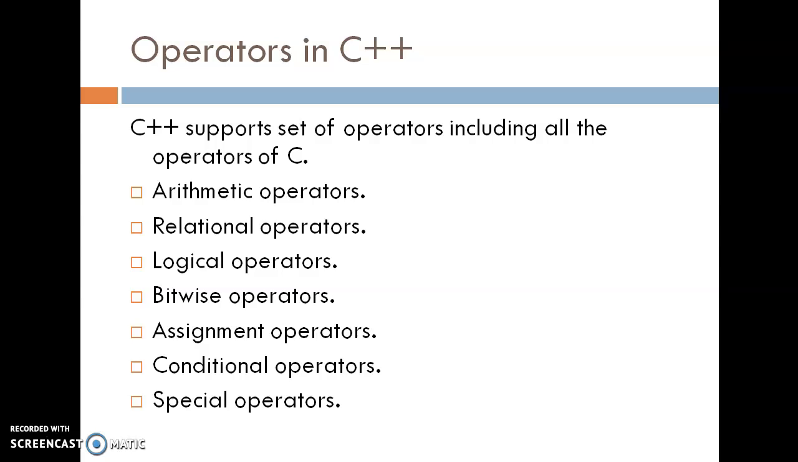Operators in C++. C++ supports a set of operators including all the operators of C. All the C operators work with the same meaning in C++, but C++ adds some other operators like the scope resolution operator, memory management operators, and manipulators. The previous operators which we have used in C are the same in C++: arithmetic operator, relational operator, logical operator, bitwise, assignment, conditional and special operators.